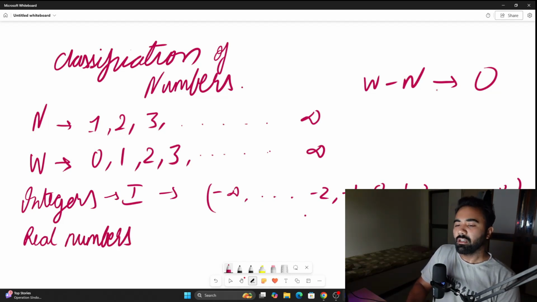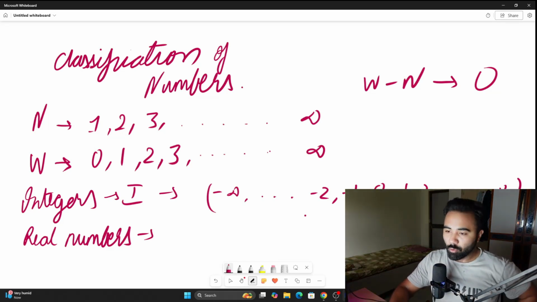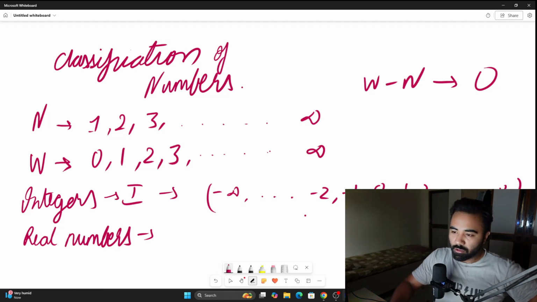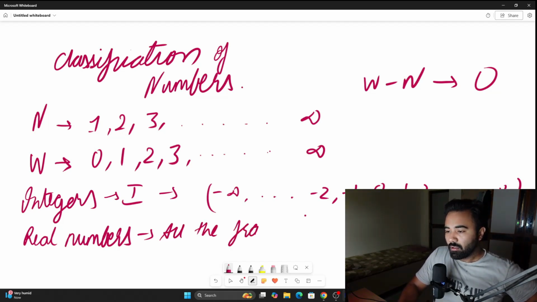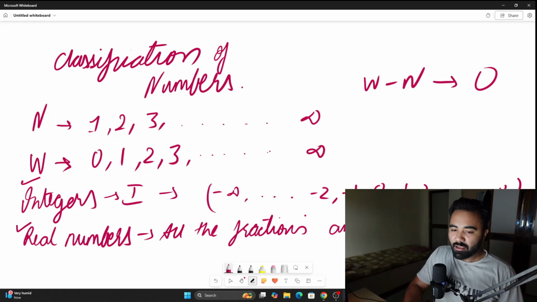Real numbers include all the negative integers, all the positive integers, including all the fractions and decimals. I'm sorry, I seem to have forgotten that I have my camera on this angle, so it might not be visible to you, but you understand the concept of integers and real numbers.